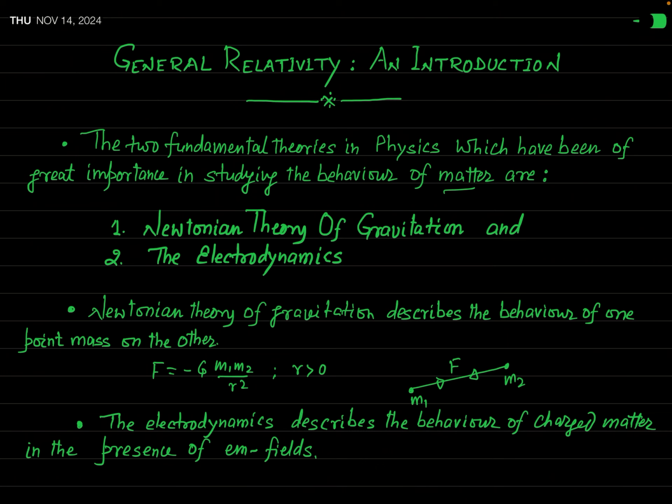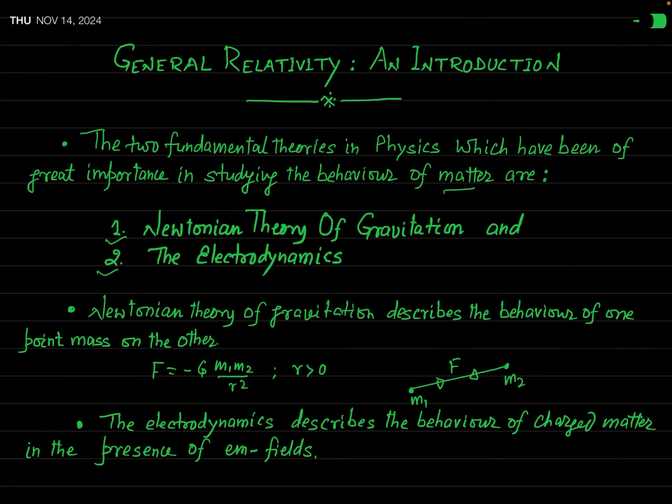The first one is known as Newtonian Theory of Gravitation, and another is electrodynamics, or classical electrodynamics. Newtonian Theory of Gravitation was proposed by Sir Isaac Newton, and electrodynamics is based on Maxwell's four field equations. These two theories are of great importance in classical physics.